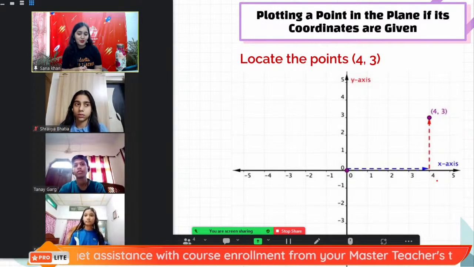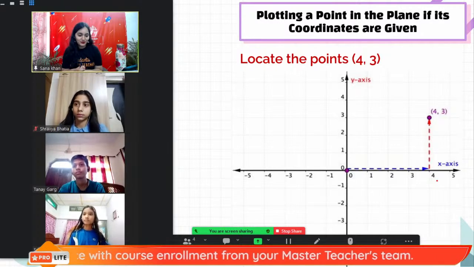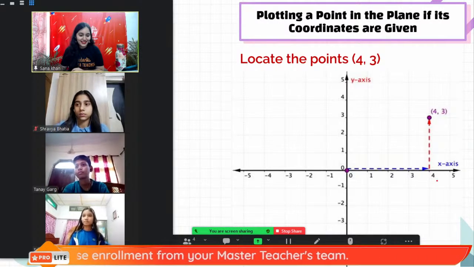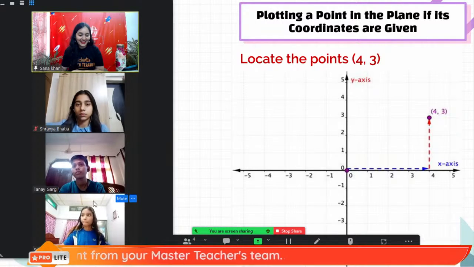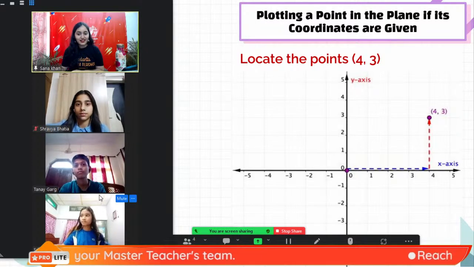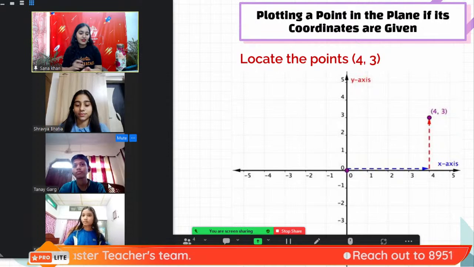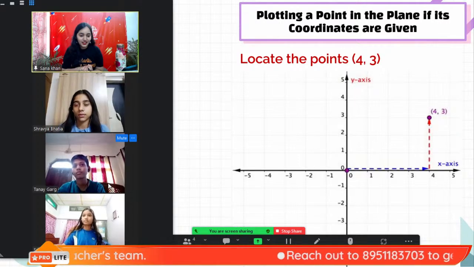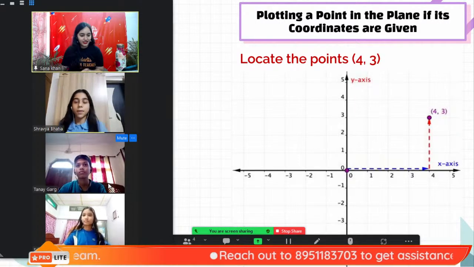Who would like to explain this topic? Any one of you? Voluntarily. Any one of you can try explaining this. Matlab, this is obviously very small. I think Shravya wants to. Yes, ma'am, I can. Go ahead.